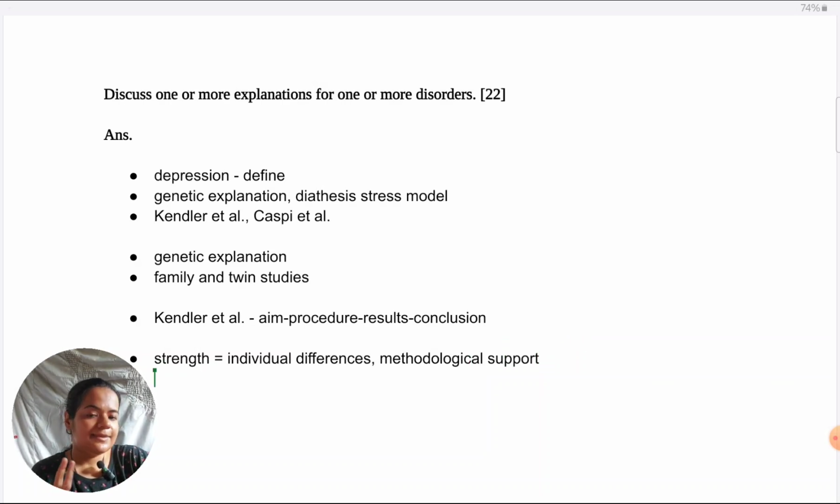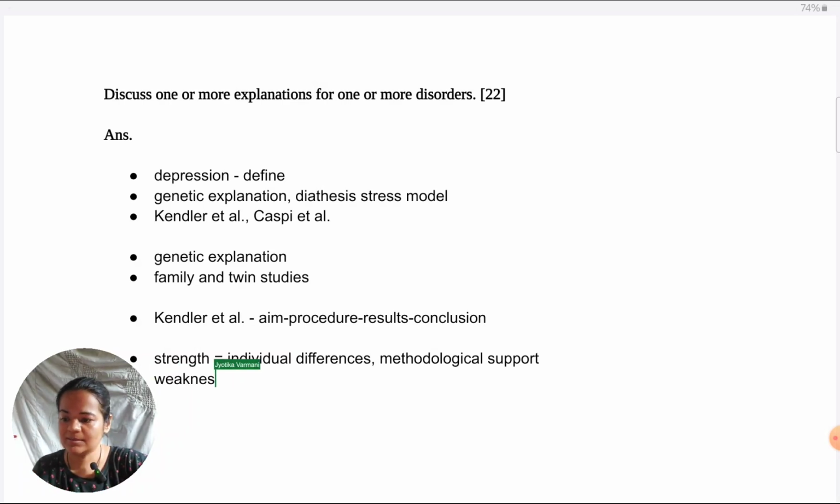Here again, it will sound as if I'm evaluating the study, but I'm not. I'm saying lots of studies have been done under the genetic explanation, huge studies, huge meta-analyses, and they have repeatedly found that concordance is higher in monozygotic rather than dizygotic twins. Kendler is one example of such a study. And that is why the genetic explanation by itself is very credible, because of the incredible methodological support that it has. So that is one more strength of the explanation itself.